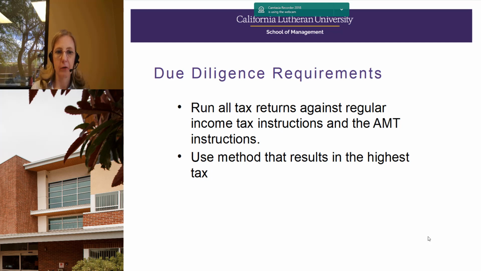As I mentioned, everybody needs to run both tax calculations. Basically, you run the traditional tax calculation that we've been spending the last 6 weeks discussing and learning. You take that regular taxable income and you add back a few things, you make a few calculations, and you come up with your alternative minimum tax. If alternative minimum tax is higher, then you're paying AMT. If regular tax is higher, then you're not subject to AMT. You take the higher of the two.